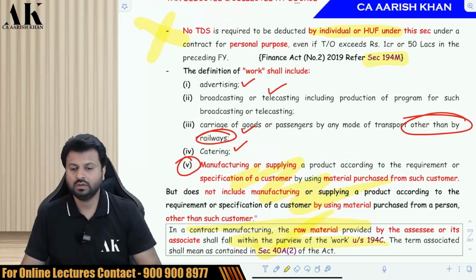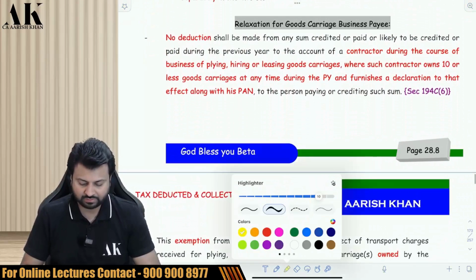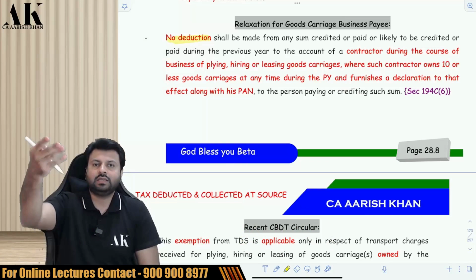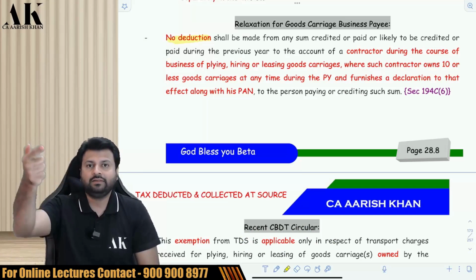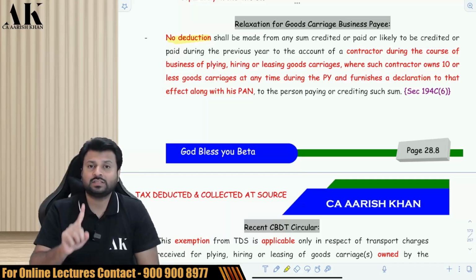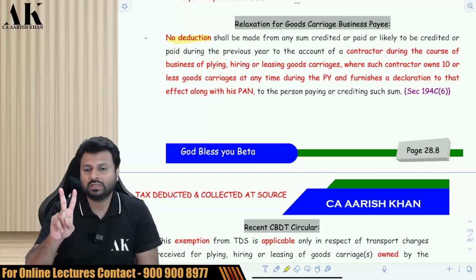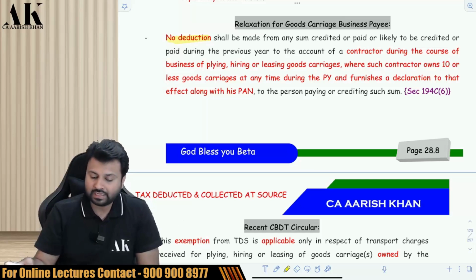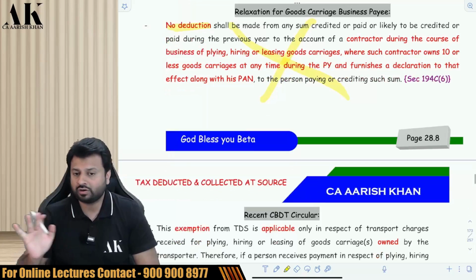Okay, so now let's move on to the next circular. There is one more circular with respect to 194C which CBDT has brought. In this particular provision, CBDT has said that suppose you are making a payment to some goods transport agency, some goods transporter, road transporter, and that person does not own more than 10 goods vehicles at any time during the previous year, and he gives a declaration for that. He also gives you a PAN along with that. Then you are not supposed to deduct TDS. Considering that he is a small transporter, you are not supposed to deduct the TDS.